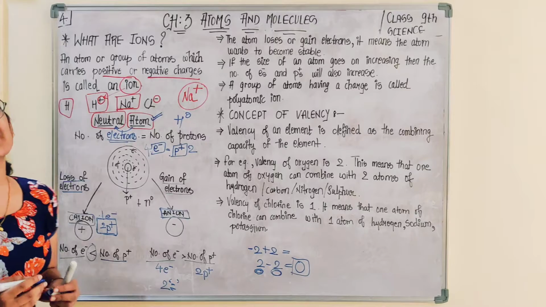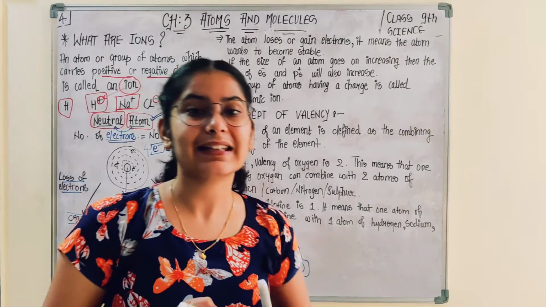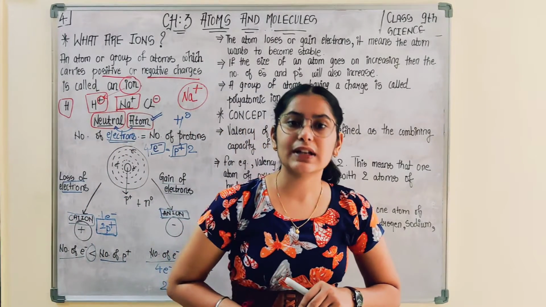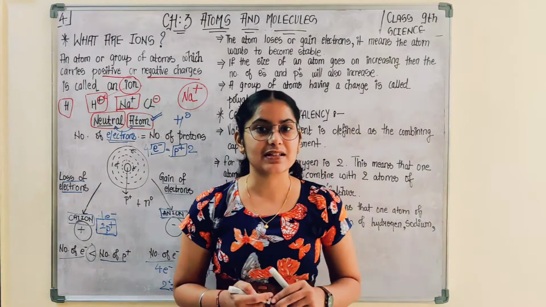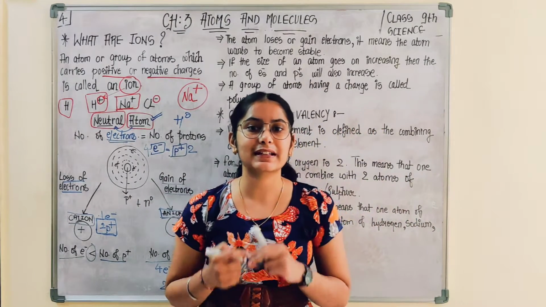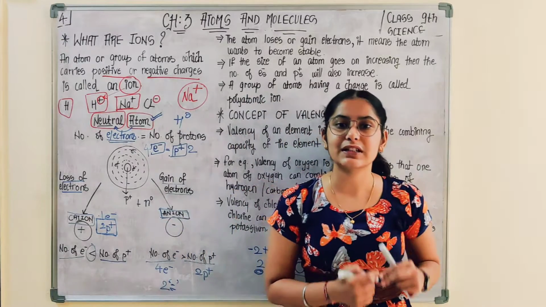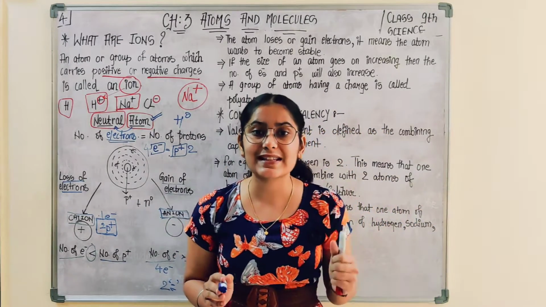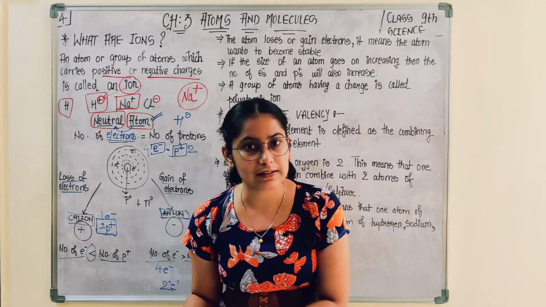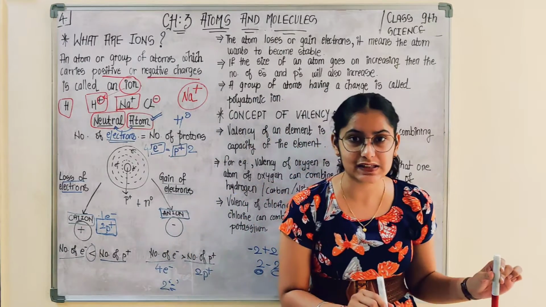So this was the basic concept regarding ion, cation, anion, neutral atom. When the atom does not have any charge, that means the number of negative charges and the number of positive charges inside the atom is the same.